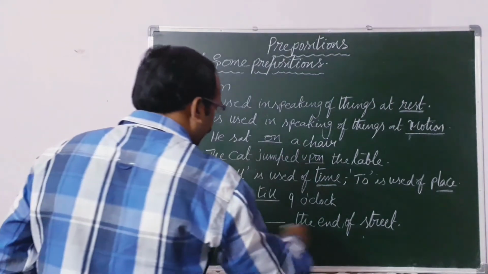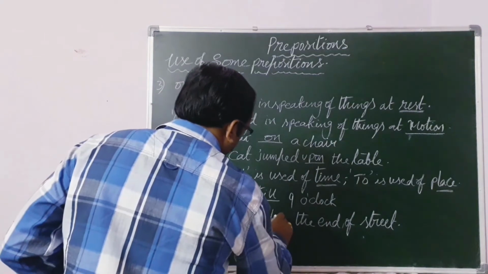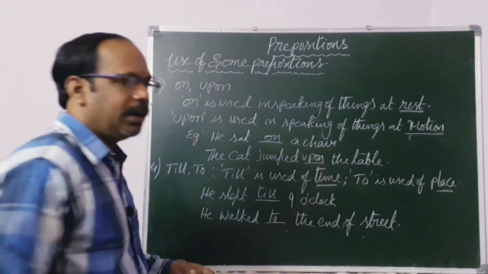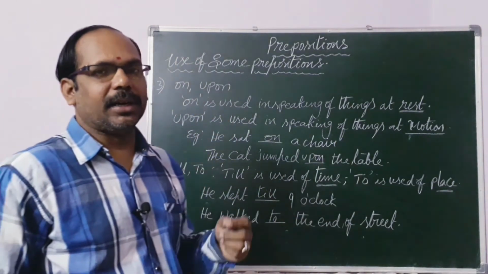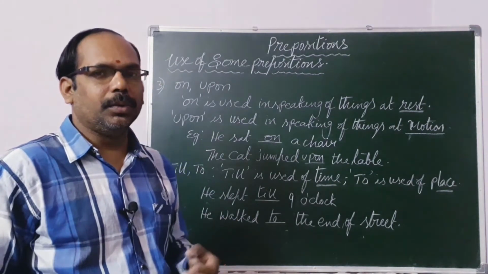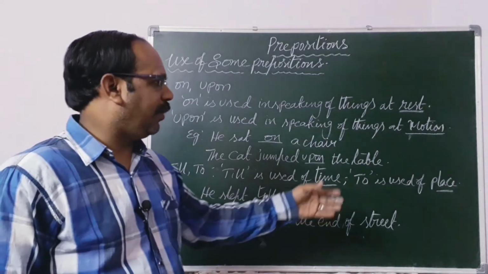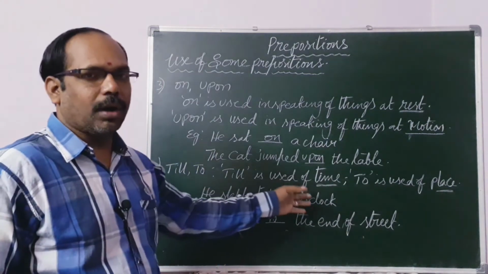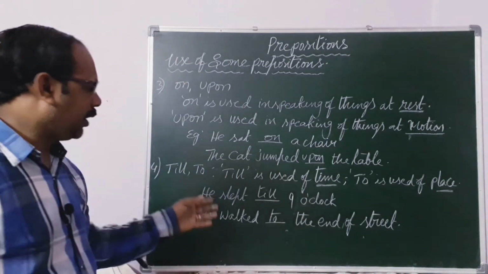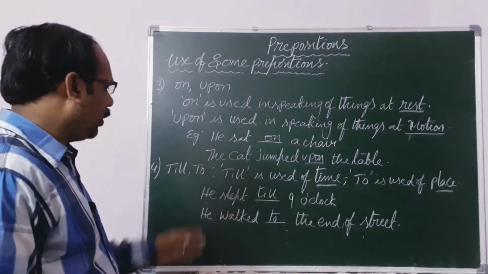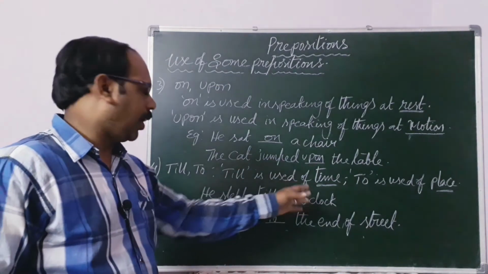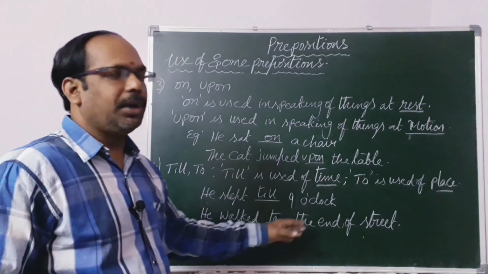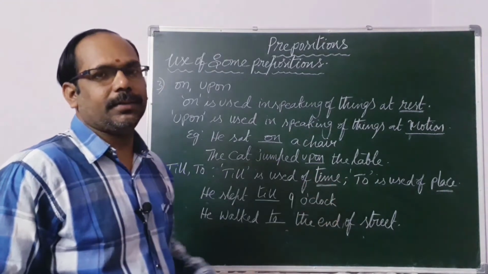So, to the end of the street. So I am repeating: till refers to time and to is used for place. Till or until, both are the same. He slept till 9 o'clock and he walked to the end of the street.